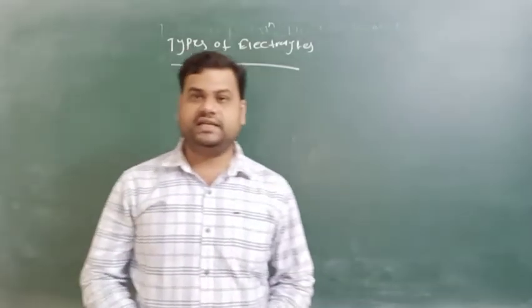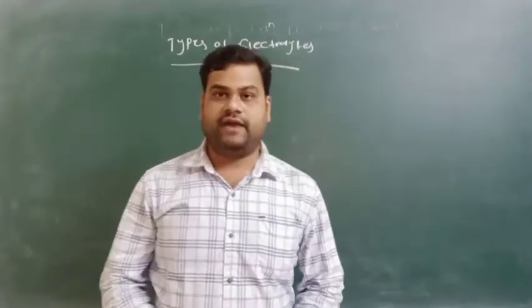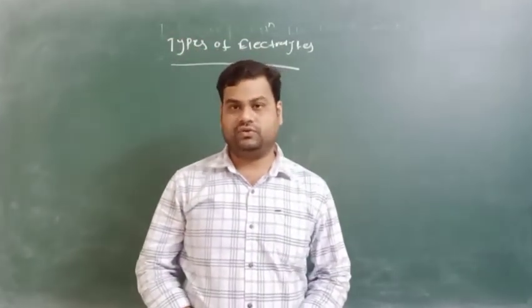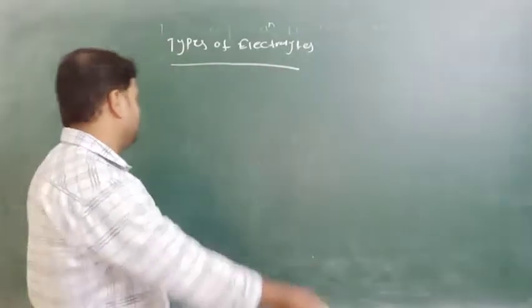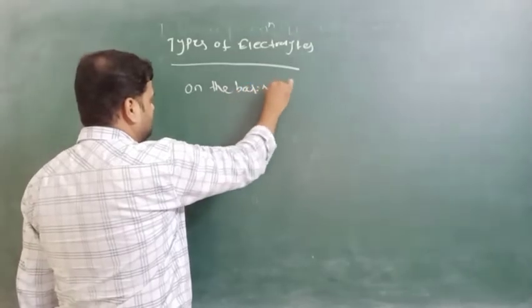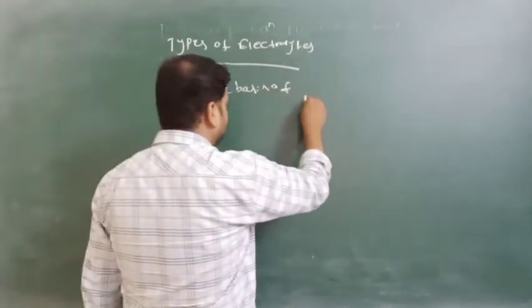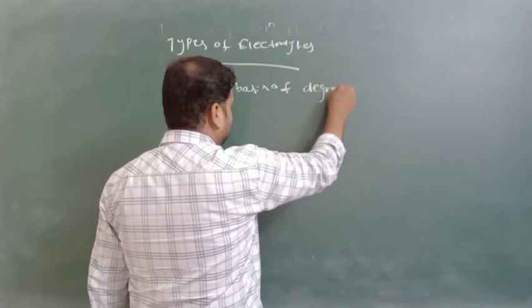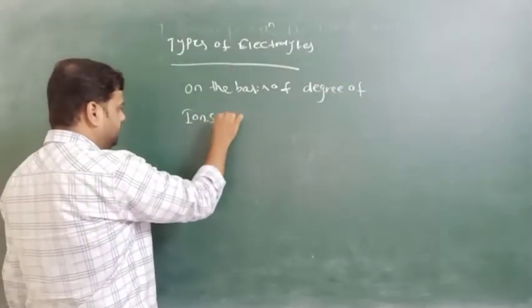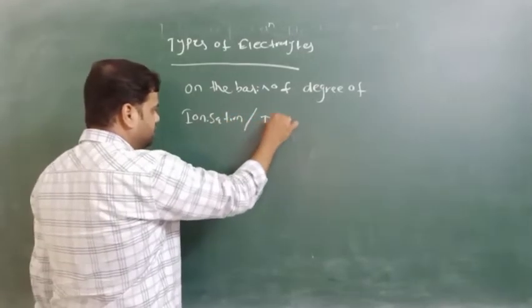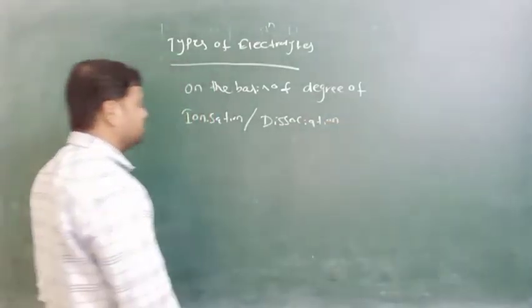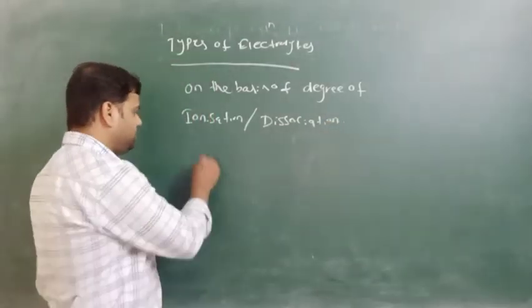On the basis of degree of dissociation or degree of ionization, the electrolytes are classified into two types.